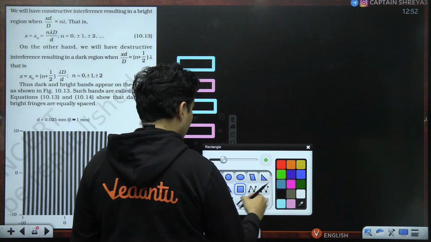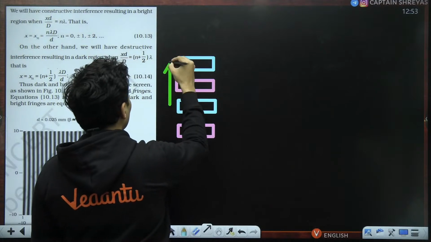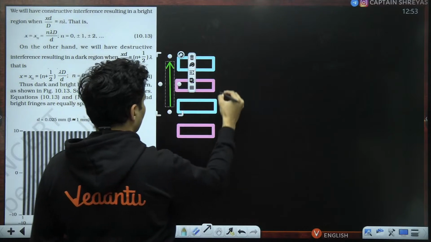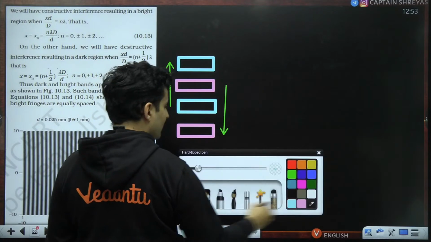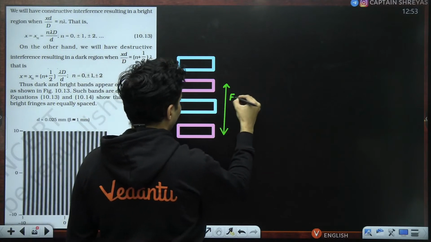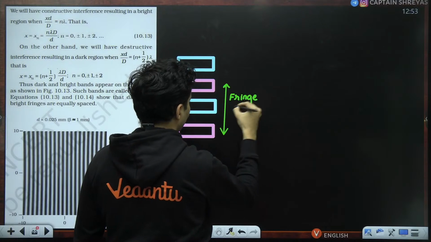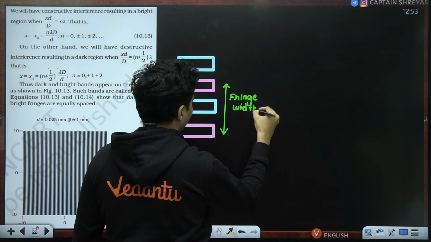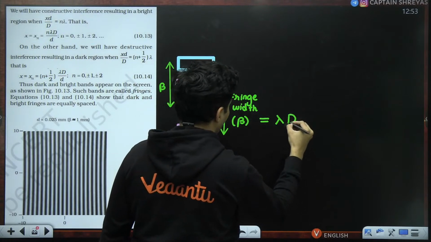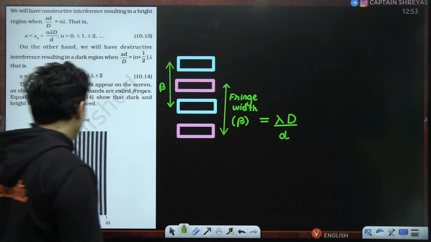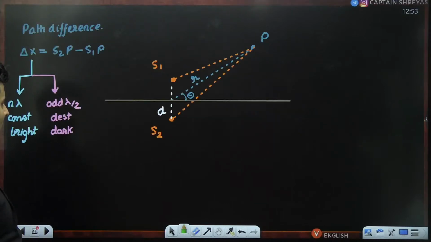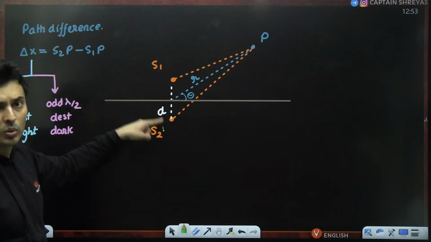The distance between two bright or the distance between the two dark fringes, either of them, that is called as the fringe width. Fringe width beta is given by lambda D by d. Now what is lambda? Wavelength. What is small d? I already have told you this over here. It's the distance between the two sources.